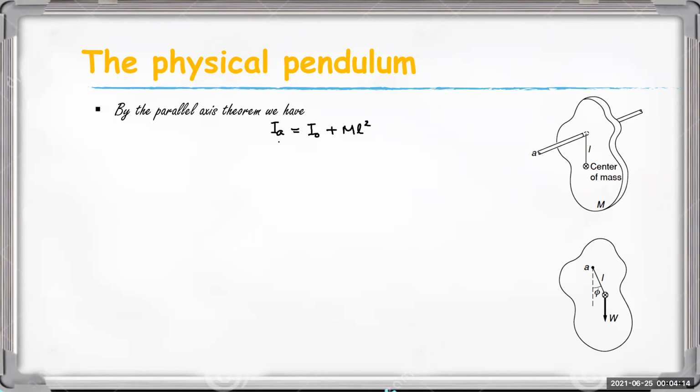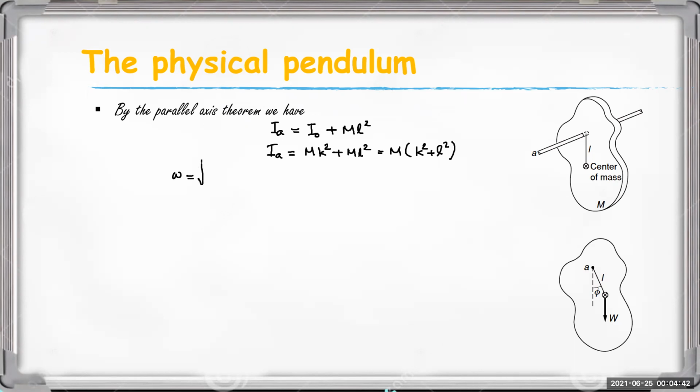Okay, and we have I0 is equal to M K square. Then it is equal to M into K square plus L square. And what is the value of omega?